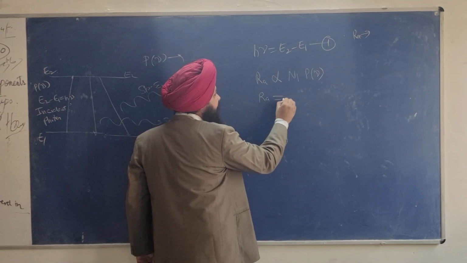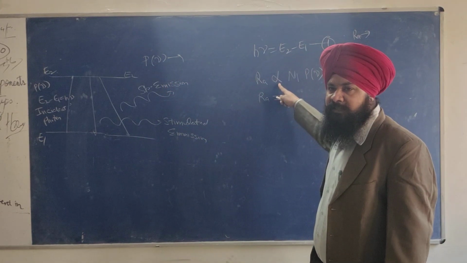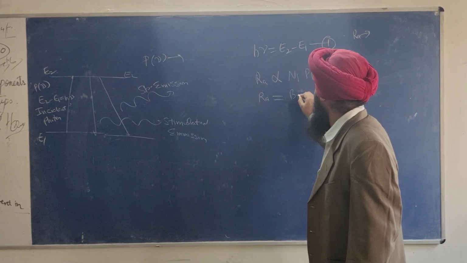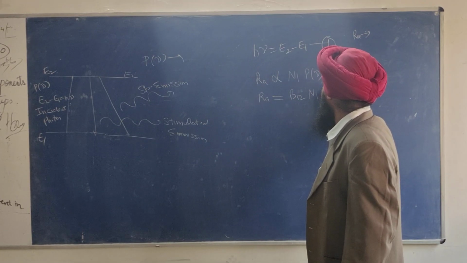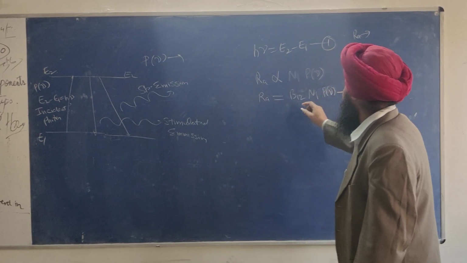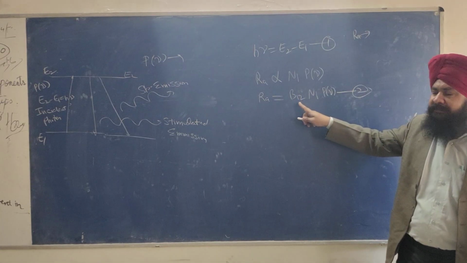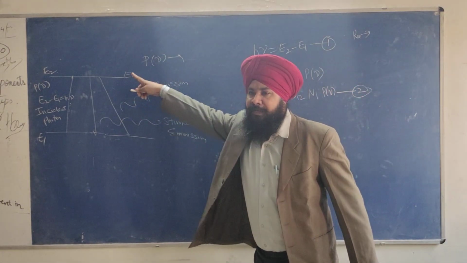Now I will write this equation as RA is equal to, eliminating the proportionality sign, RA is equal to B12 N1 rho. I use the symbol B12; 12 means the atom is promoting from E1 to E2.